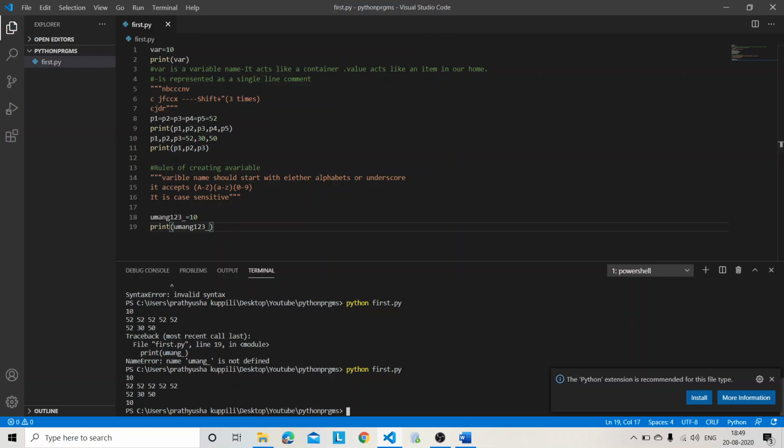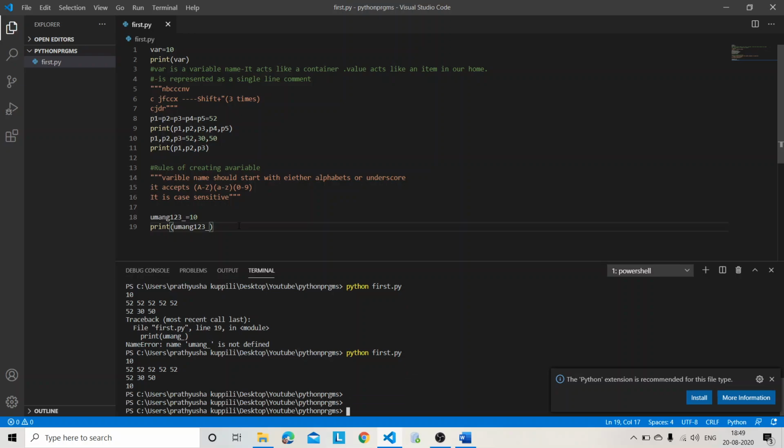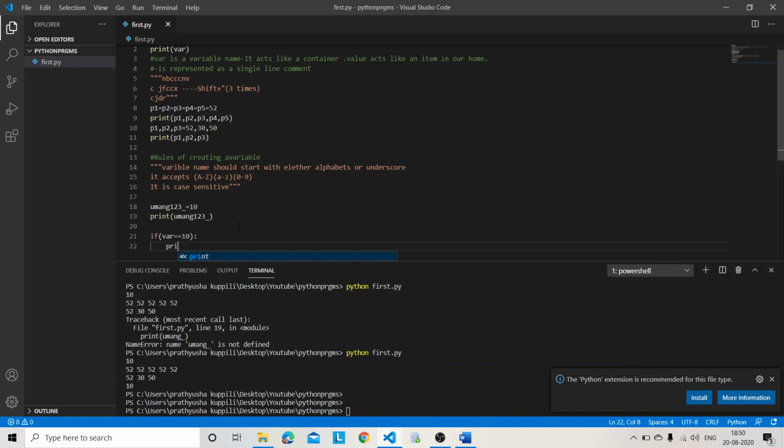So now I will be dealing with indentation. What is meant by indentation? Nowadays everyone says that please give space or else wear a mask, as this is the pandemic situation, right? So the same thing applies here. For example, if var double equal to 10, print umang. See, in the if condition, I want to print umang. So you should give some space, like one tab space. Then it doesn't throw any error.